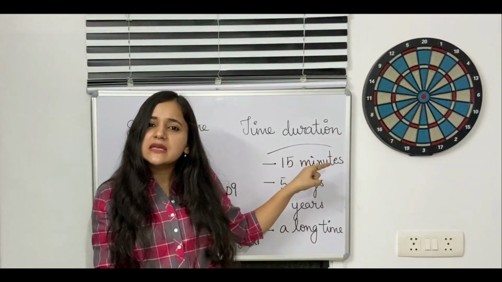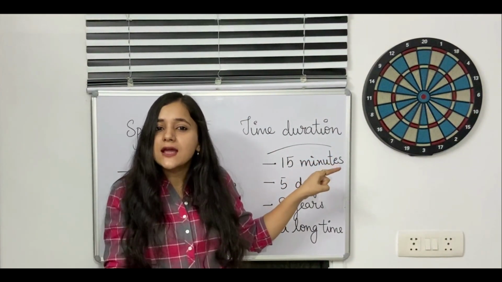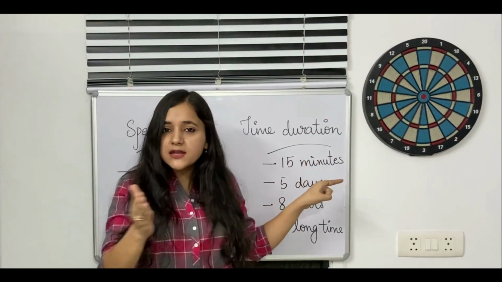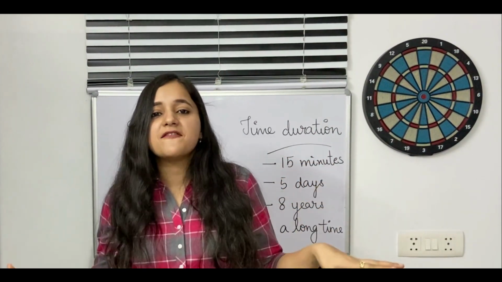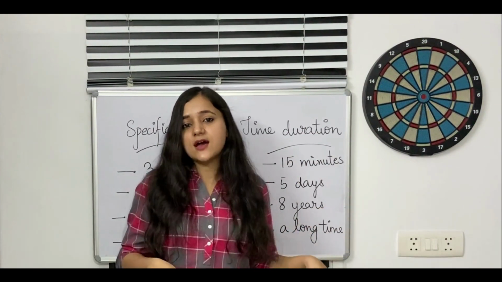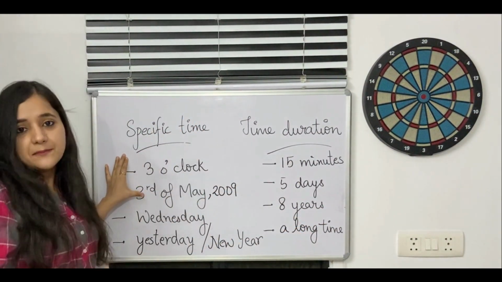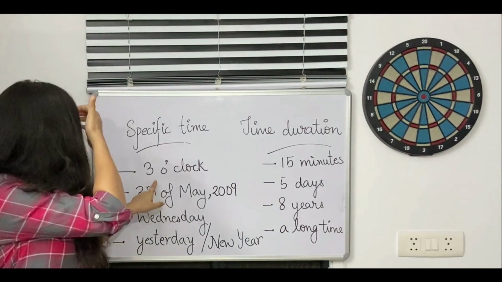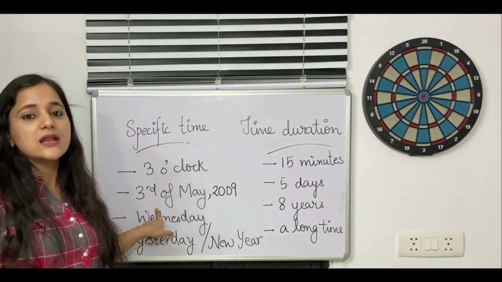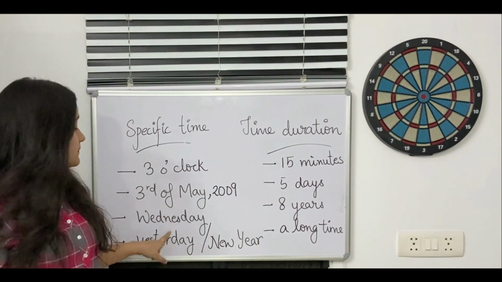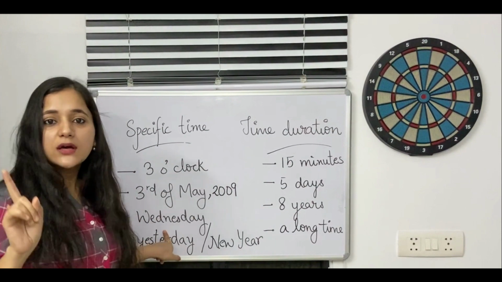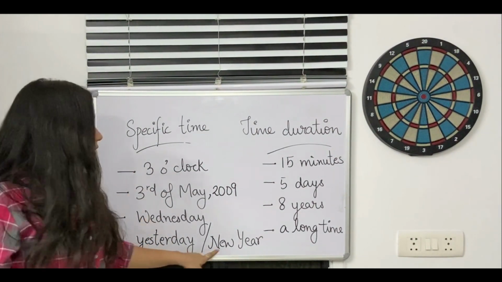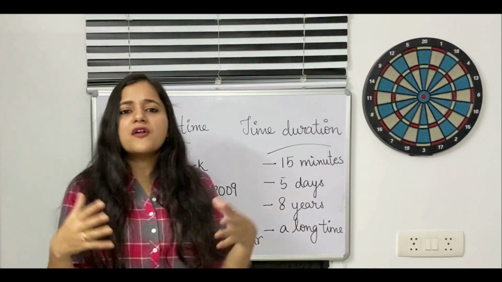So specific time means that particular day or date or time that we are talking about, whereas time duration means how many months, years, hours have passed ever since that specified time. So first is specific time. For example, if I say 3 o'clock, it's a specific time. If I say 3rd of May 2009, again it's a specific time. Wednesday, particular day, specific time. Yesterday, specific time. New Year, on the day of New Year or festival.